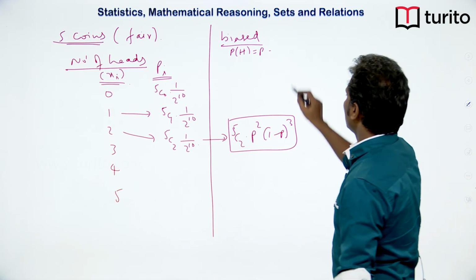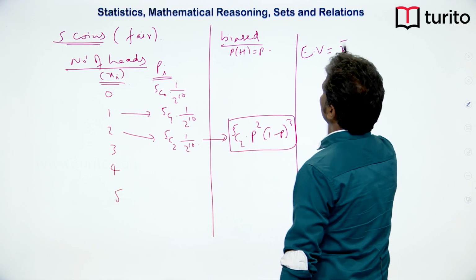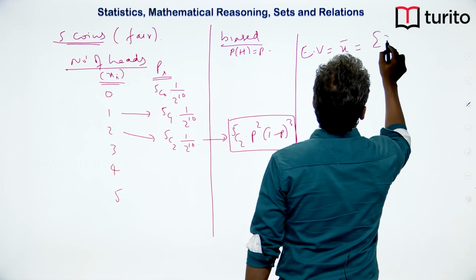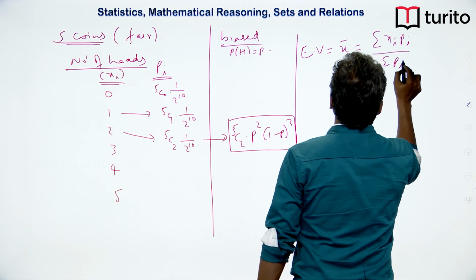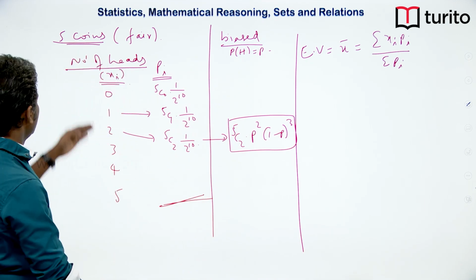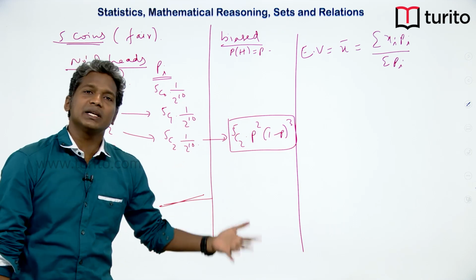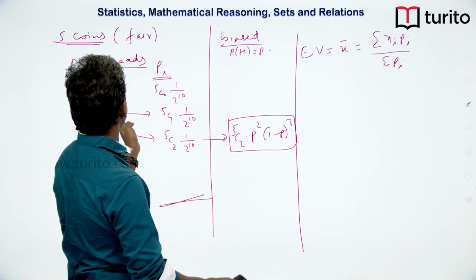Now, if you want the expected value, which is also the same as the mean, how do we do that? We should do it like sigma xi into pi divided by sigma pi, but sigma pi is 1 because when we throw 5 coins, these are the only possibilities. Adding all probabilities must give us 1 because there is no other possibility. So, we can just get it here.